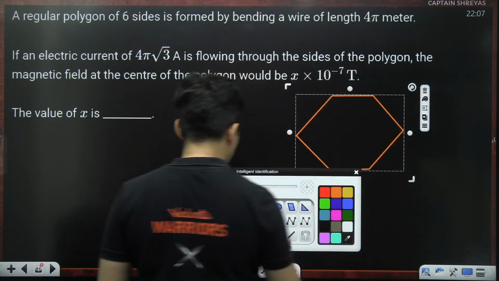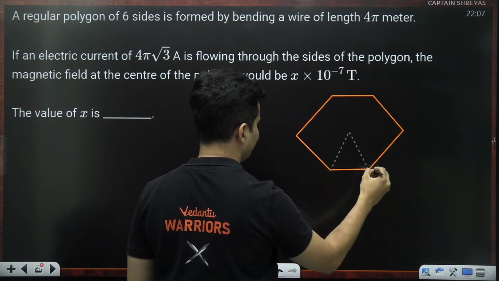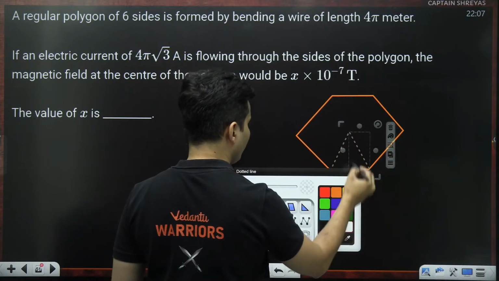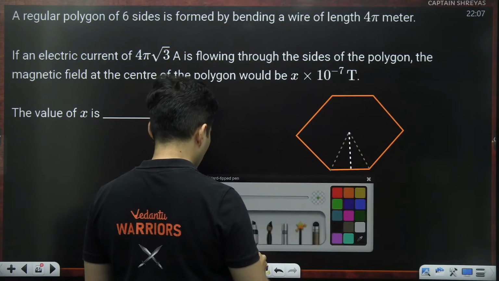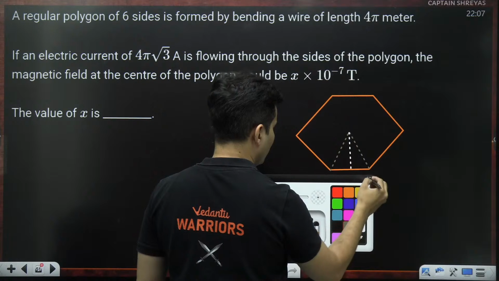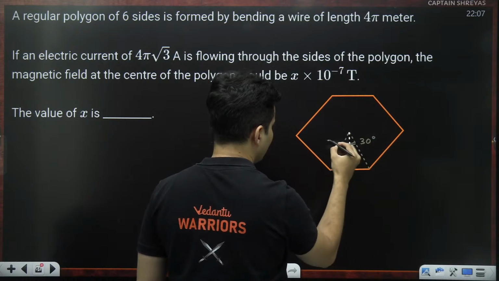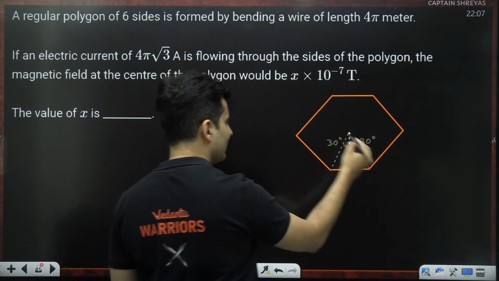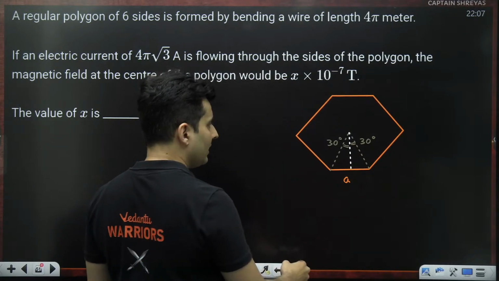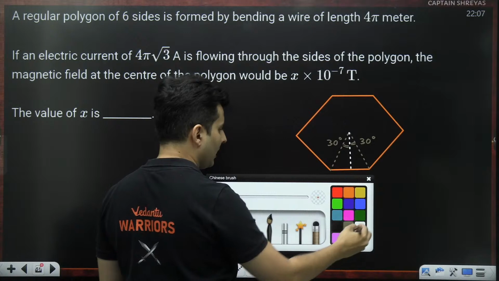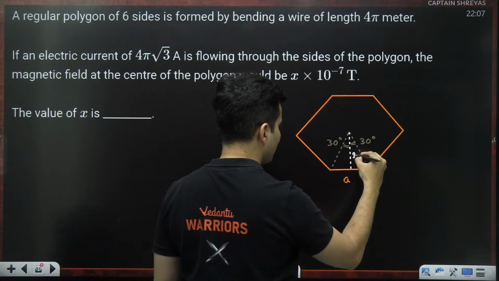Okay, and let's just consider a single part of it like this. Let's also draw a perpendicular distance over here. Now we all know this angle as well as this angle, each of them will be 30 degrees, no doubt about it. It's an equilateral triangle. So if the side length is A, the height of the triangle, which is also the distance, which I can also call R,